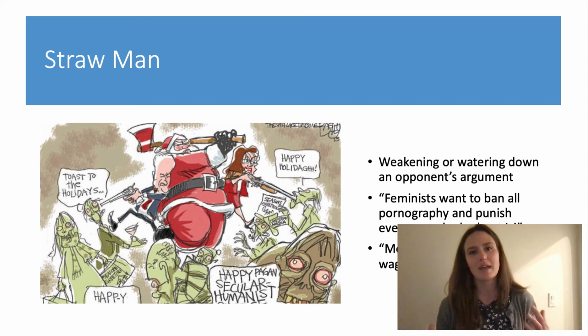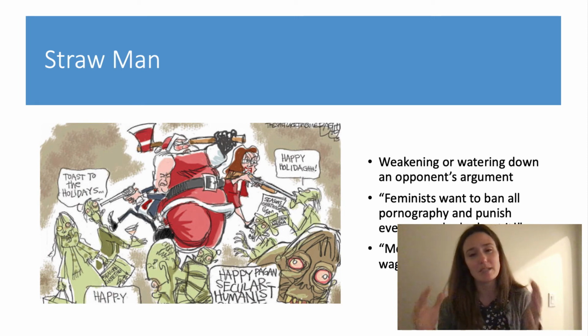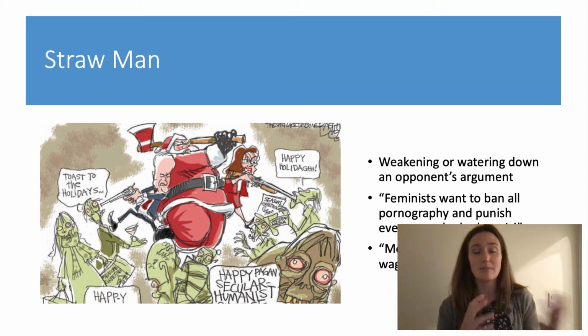Let's take a look at straw man. So think of a straw man as a scarecrow, right? You fluff up a scarecrow with a lot of straw. Well, when you do that with an argument, it means you take somebody else's argument, you take out all the complexity, all the nuance, you oversimplify it, you fluff it up with straw. So it's really hollow and emptied out, and then you attempt to push it over. Well, to people who aren't paying attention, it might look like you've dismantled the argument.